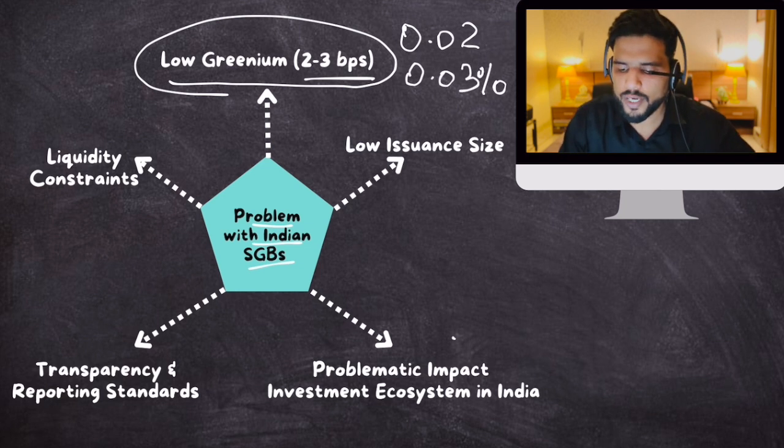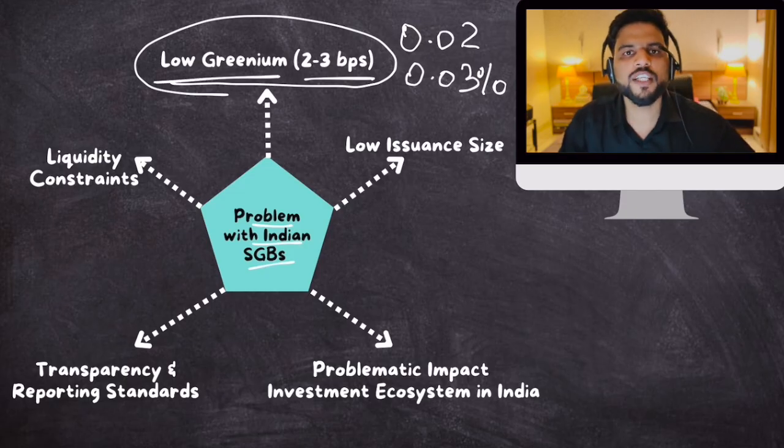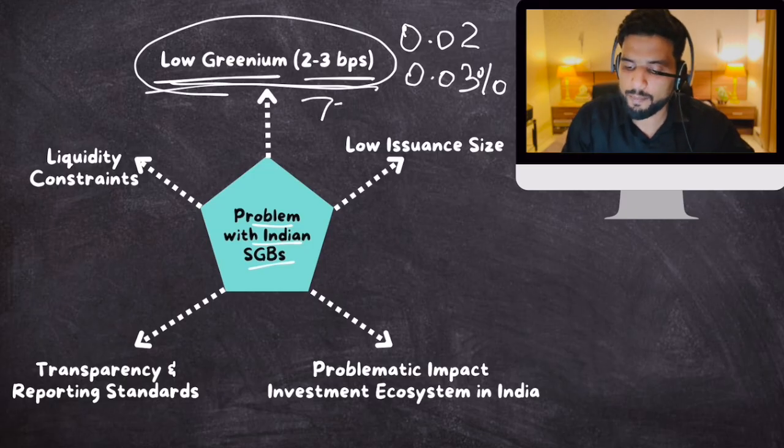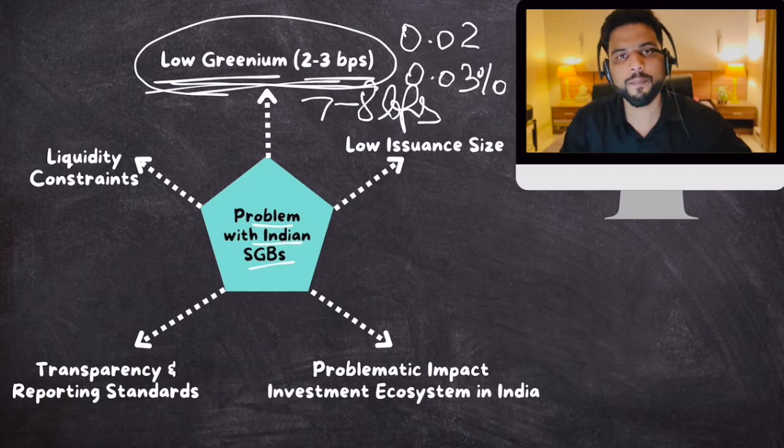Okay, so it offers low greenium. So these bonds have high cost of borrowing for the Indian government. That is why the Indian government has to pay a lot of yield to get this money for green projects. So it has low greenium as compared to other developed countries' sovereign green bonds, which at least offer 7 to 8 basis points.